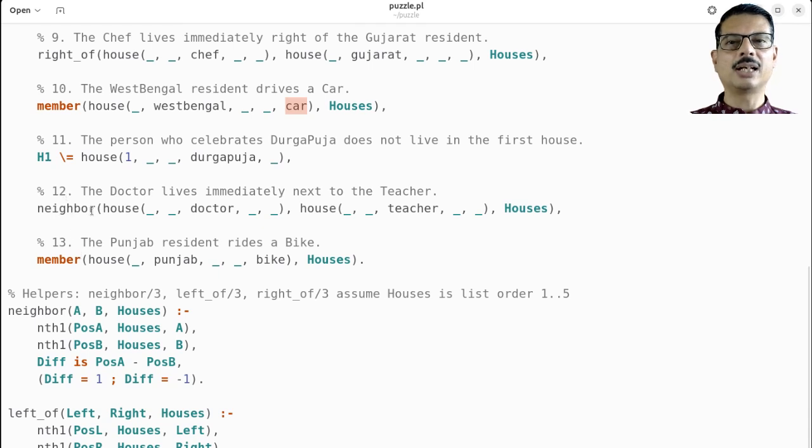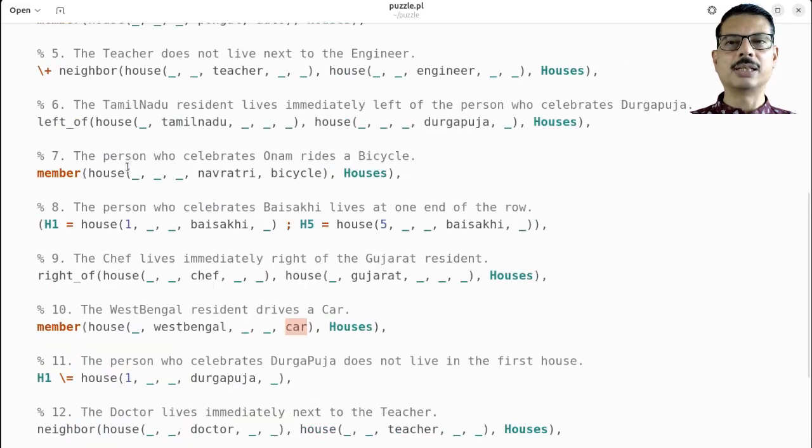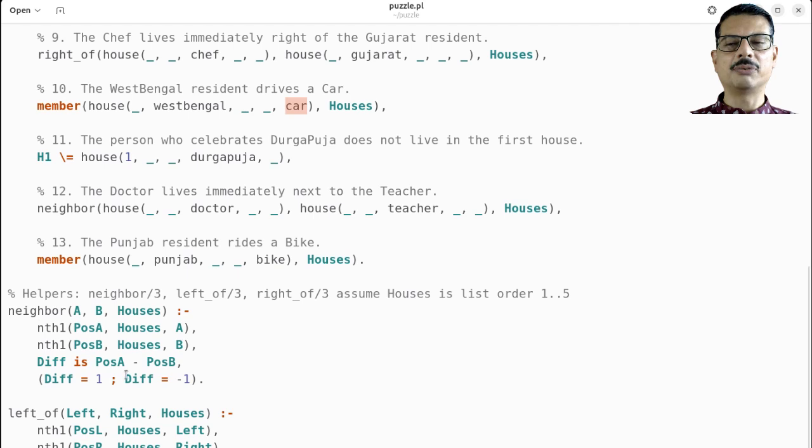In 12, we are again asking the two persons to stay side by side. And in rule number 13, we are saying that the Punjab resident rides a bike. Now, given all this, we have, of course, made use of some predicates which we are required to define.